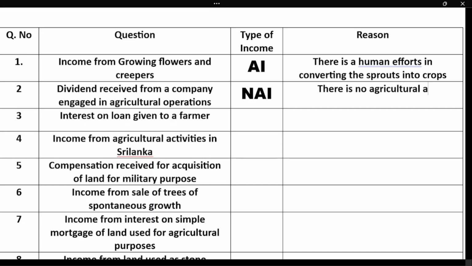It is a non-agricultural income because there is no agricultural activity. We are unable to find any kind of agricultural activity.